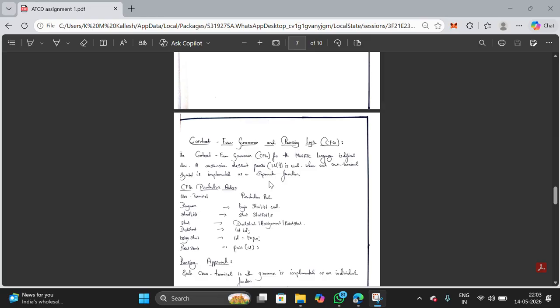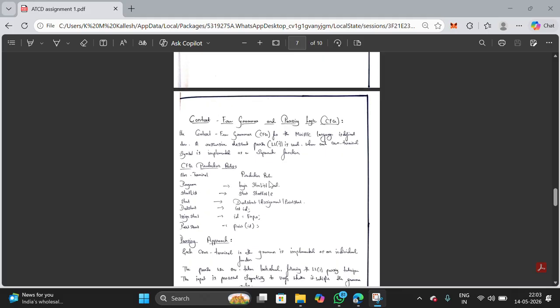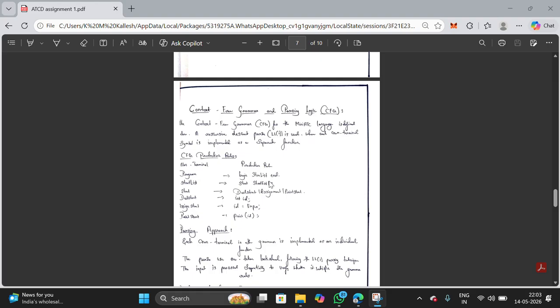Context free grammar and parsing logic. Rules are defined in mini ATC. Program produces begin, statement list, and end. The statement list contains multiple statements. Statements include declaration statements, assignment statements, and print statements. Parsing uses recursive descent technique with functions peek, advance, and accept. The parser processes tokens sequentially to validate grammar rules.